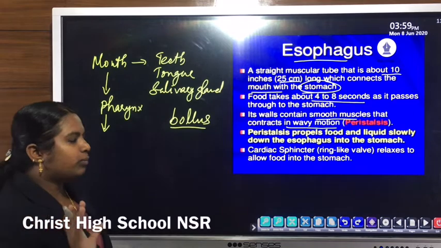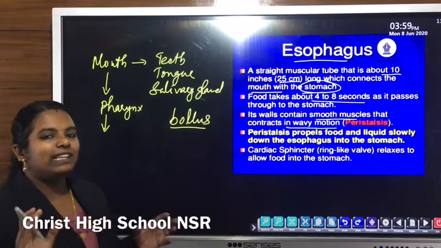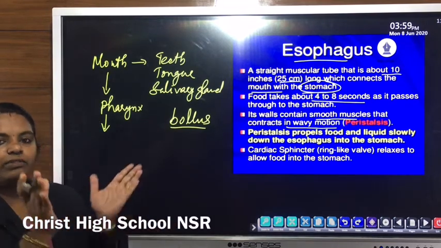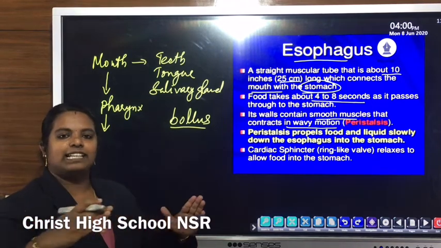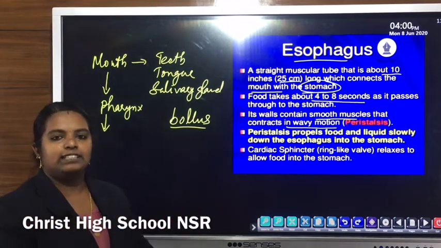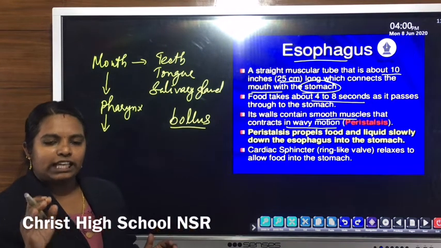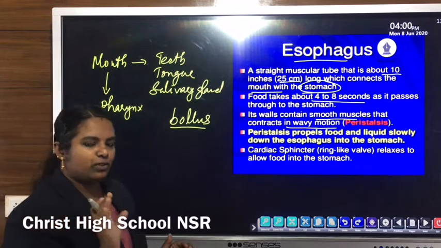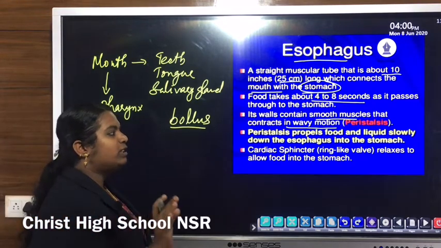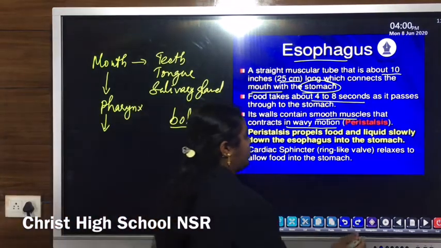That particular wave-like movement, contraction and then relaxation of the muscles of the esophagus, pushes the food bolus downward to the stomach.